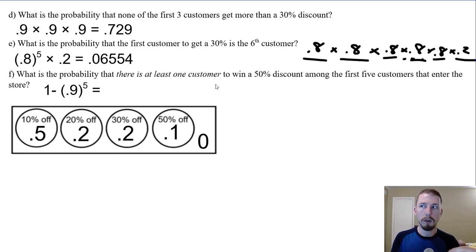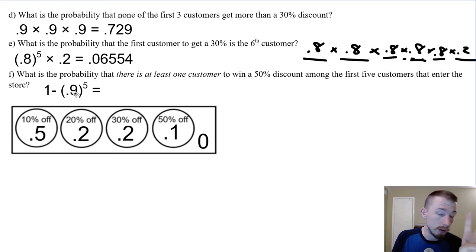And that'll give you all the other possibilities of at least one person getting a 50% discount. So what is the complement? The 50% discount is a 10% chance. So let's find the probability that no one out of the first 5 gets it. That would be that they got something else, which is 0.9. So 0.9 to the 5th power would be the probability that no one gets it. Then we subtract it from 1, which will give us the probability of at least one,